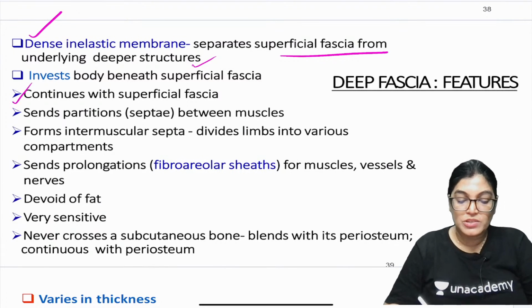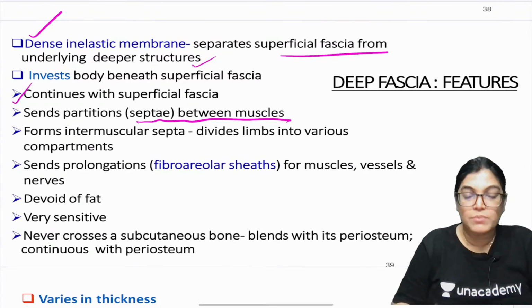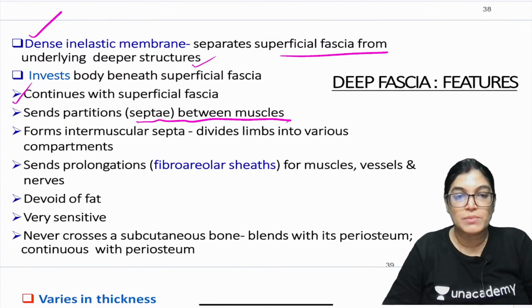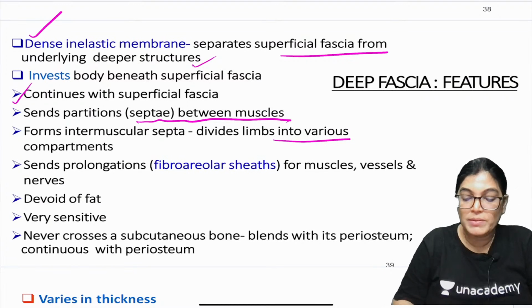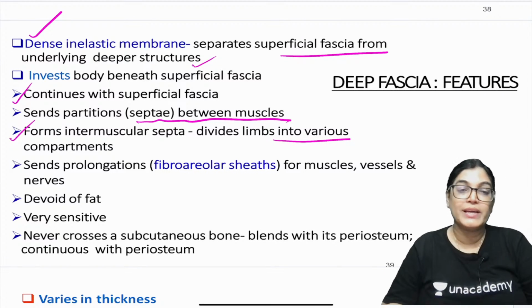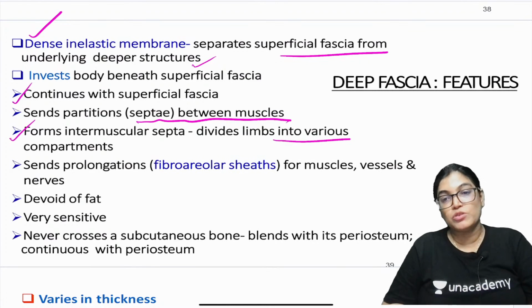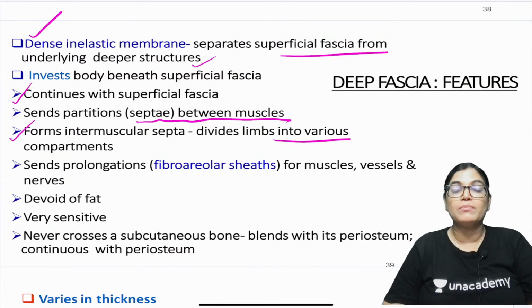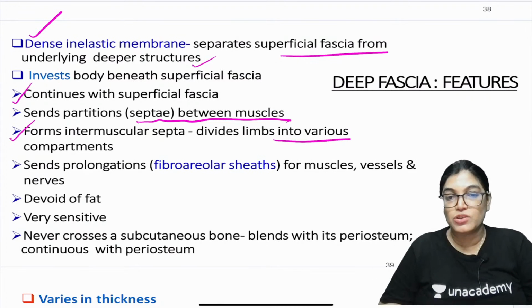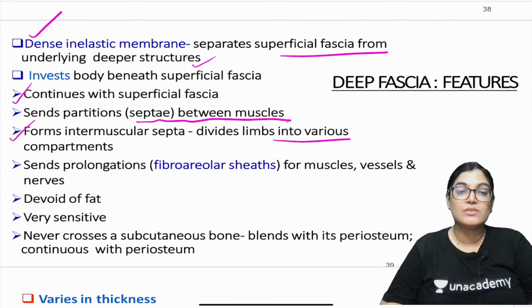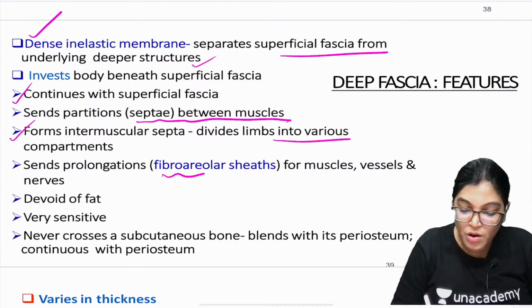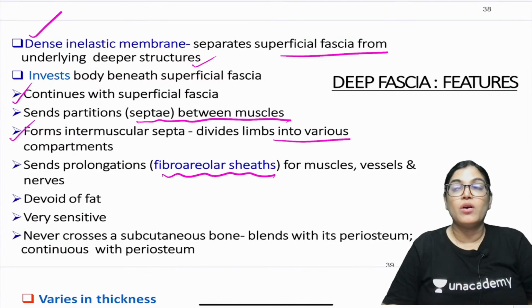It continues with the superficial fascia and sends septae between the muscles. So what is it forming? It forms intermuscular septa, which divide the whole limb into various compartments. For example, whenever you go for dissection, if I take the thigh region of the lower limb, it has an anterior compartment, posterior compartment and medial compartment. These three compartments are covered by a modification of deep fascia, which divides them; these are called intermuscular septa. It also forms a fibroareolar sheath for the blood vessels and nerves.